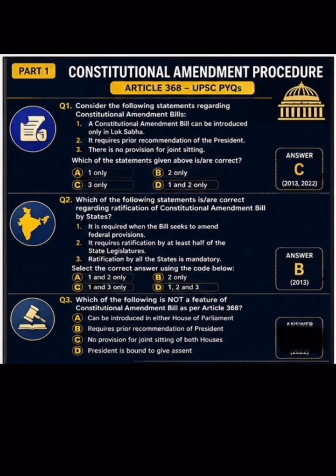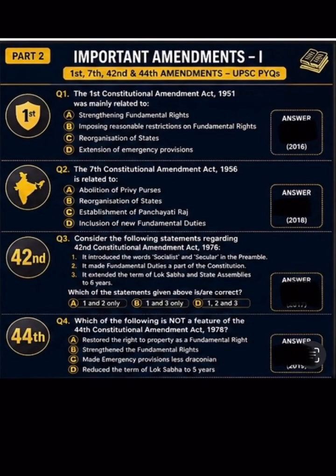Option B. Which of the following is not a feature of constitutional amendment bill as per Article 368? Can be introduced in either house of Parliament. Requires prior recommendation of president. No provision for joint sitting of both houses. President is bound to give assent. Here the correct answer is option B. Requires prior recommendation.